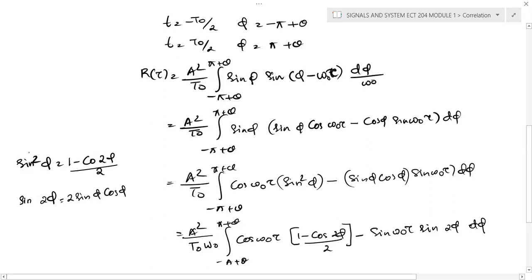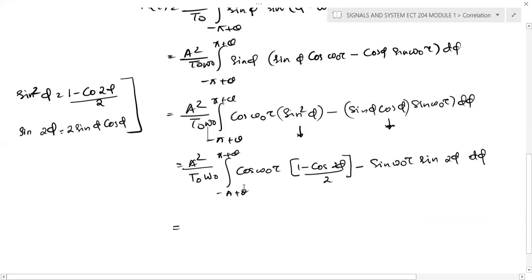By using this particular trigonometric relation, we can simplify the equation. Sine square phi is 1 minus cos 2 phi by 2, and 2 sine phi cos phi, you can write sine 2 phi. And you can substitute these two equations here. And one more thing, I just forgot to put omega 0 here. Here also omega 0 and omega 0. Now we can expand this equation.